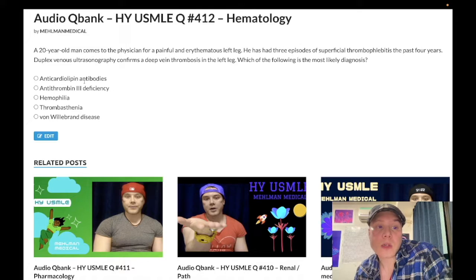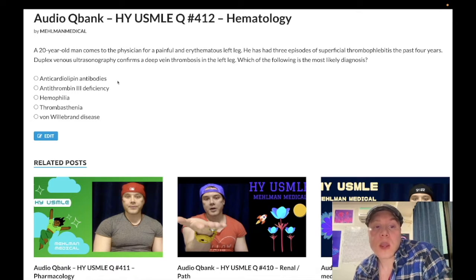Choices A and B. Now we're between anticardiolipin antibodies, which can cause antiphospholipid syndrome, or just an obscure diagnosis, antithrombin 3 deficiency. Now, anticardiolipin antibodies or anti-beta 2 microglobulin antibodies can cause antiphospholipid syndrome. If we have a patient who has lupus who has either of those antibodies, we just call those antibodies lupus anticoagulant.